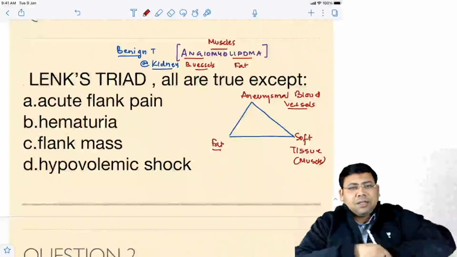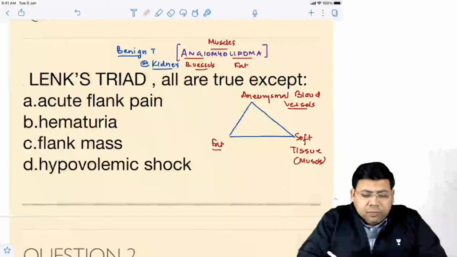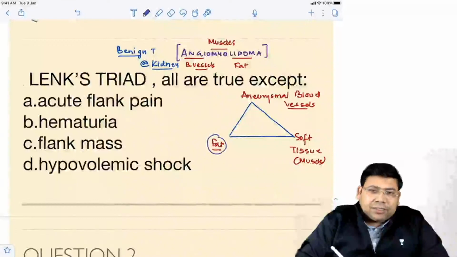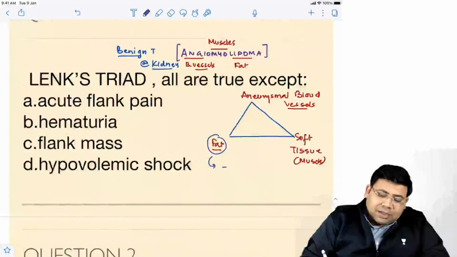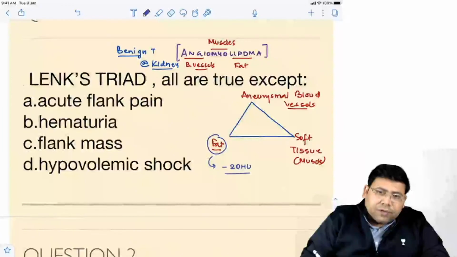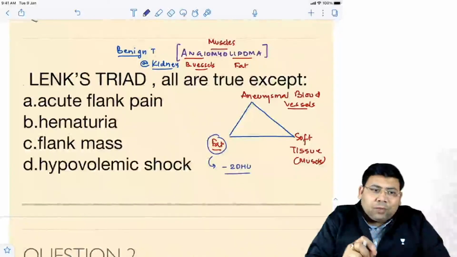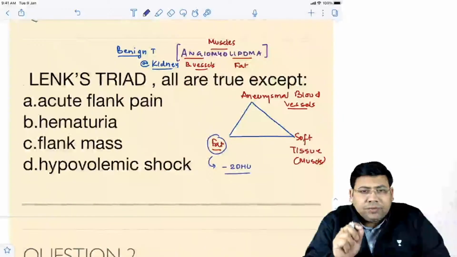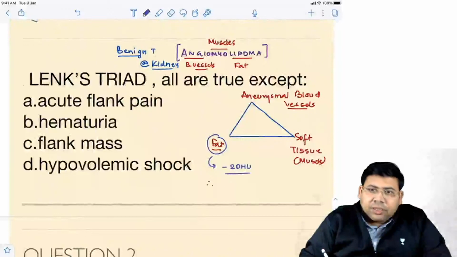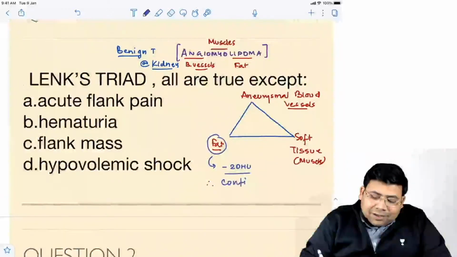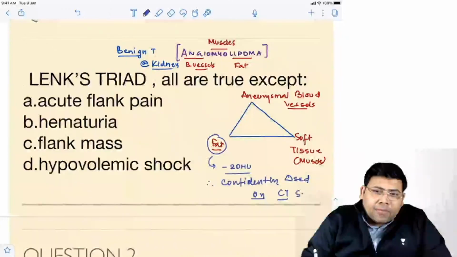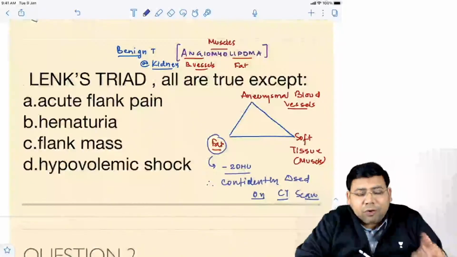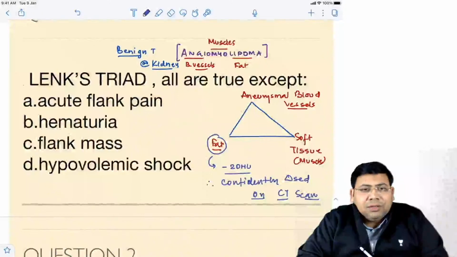Yes, hematuria is the answer. But see, this is the only tumor which is containing fat, and since it is containing fat, it is having an attenuation of around minus 20 Hounsfield. So it is the only tumor of the kidney which is having a negative Hounsfield attenuation, and therefore it is confidently diagnosed on a CT scan. This is very, very important.